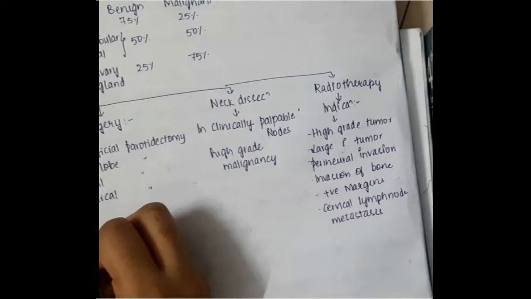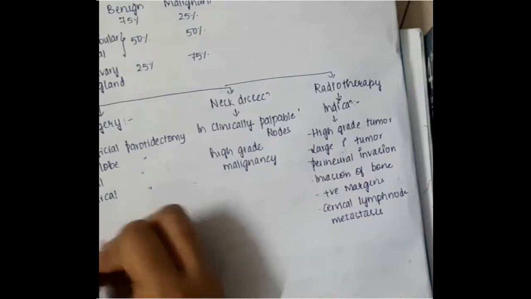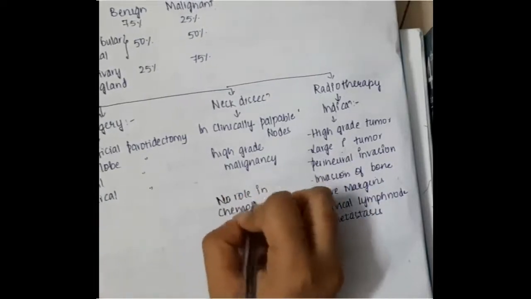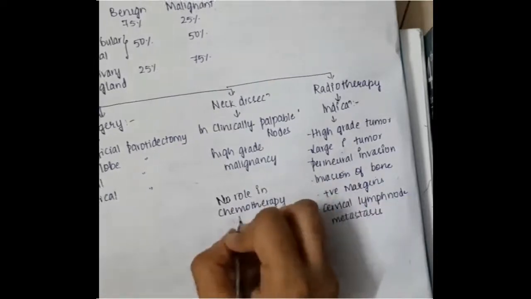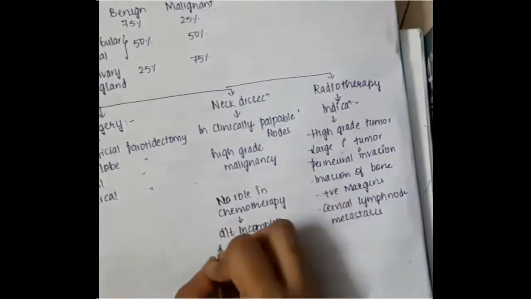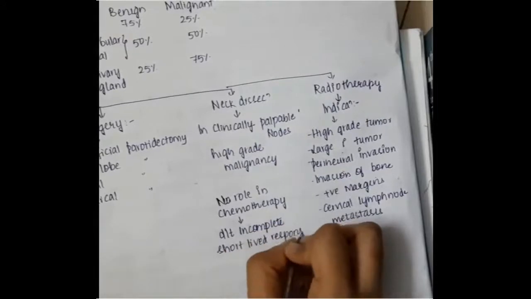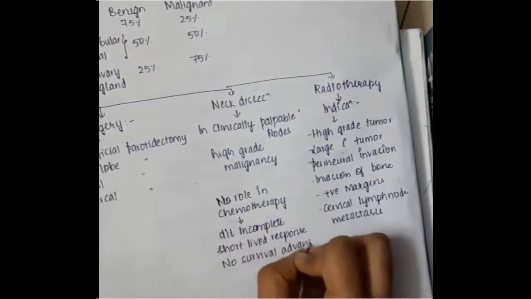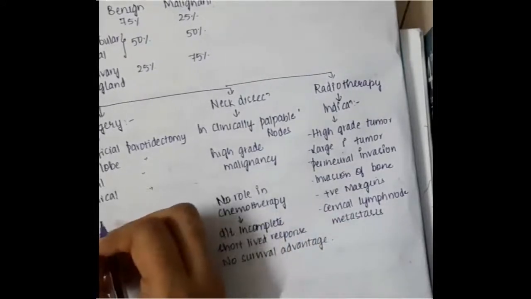That means if there is invasion with some complications, then you do radiotherapy. There is no role of chemotherapy in parotid gland tumors because only an incomplete, short-lived response is seen, and there is no survival advantage.